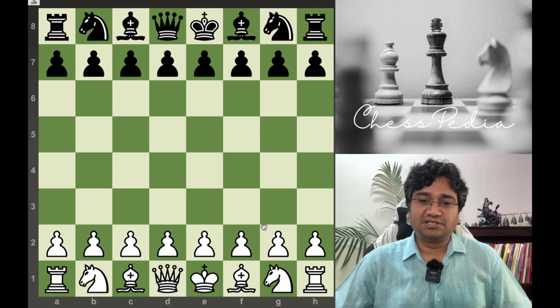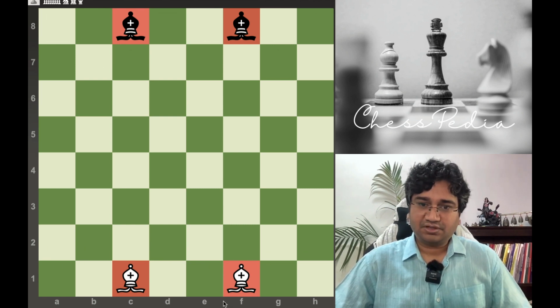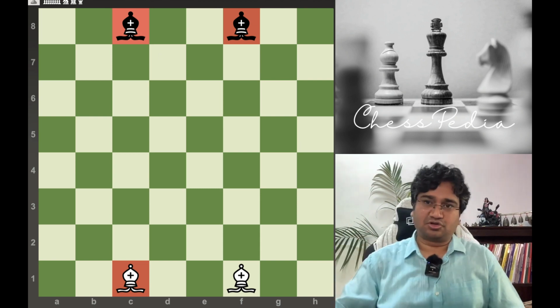So, the next piece is bishop. So, these are the bishops. We have 4 bishops, 2 black, 2 white. Why 2? Because bishop moves in diagonal. So, there is a light colored bishop, there is a dark colored bishop like this. This one is a light colored bishop, this one is a dark colored because it is a dark square, same dark and light. So, how bishop moves? They move in a diagonal like this, crisscross way.